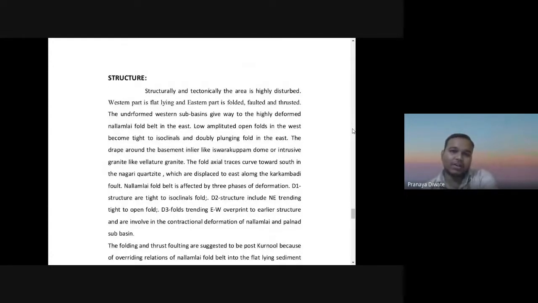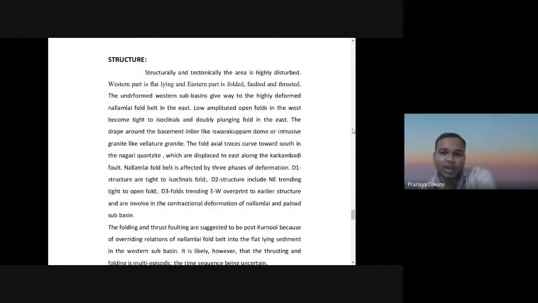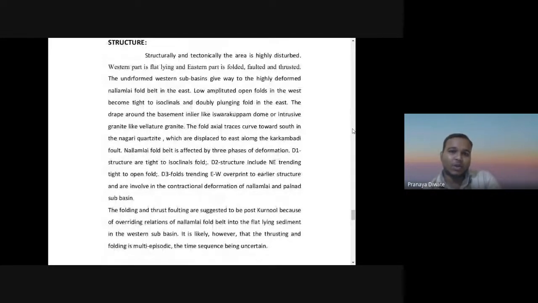Then the less deformed western subbasin gives way to the highly deformed Nallamalai fold belt in the east. Low amplitude open folds in the west become tight to isoclinal folds in the east.